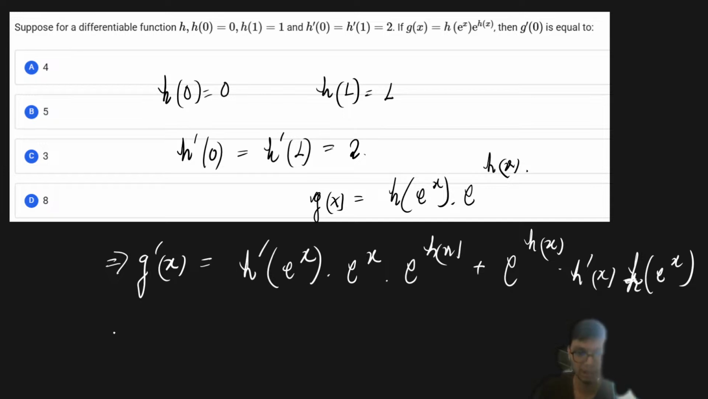Now, in order to get the value of g dash of 0, I'll just put the value of x equal to 0. So from here, I'll get h dash of 1.